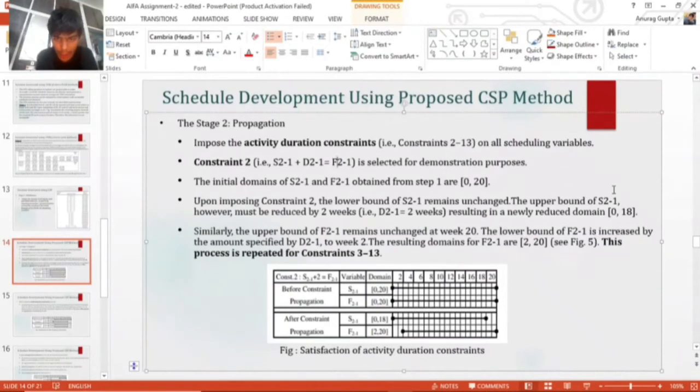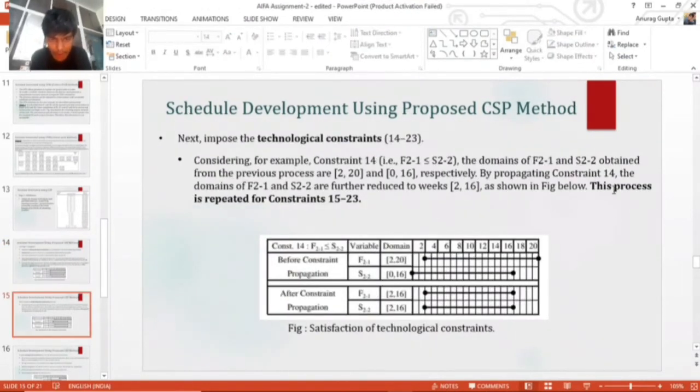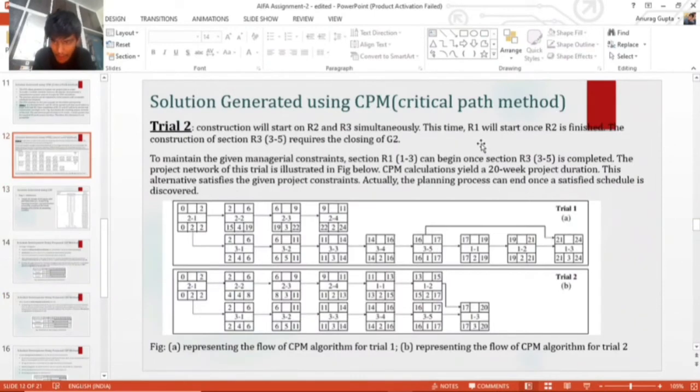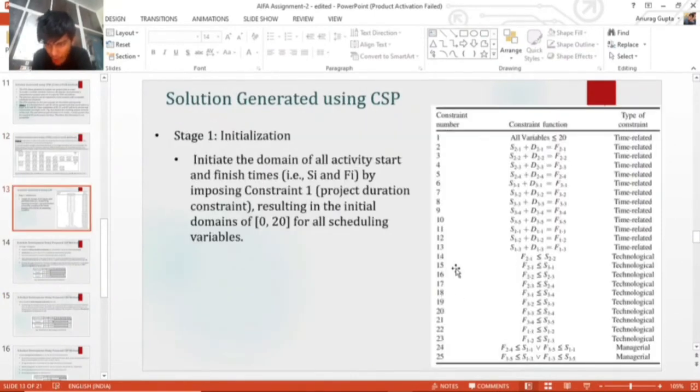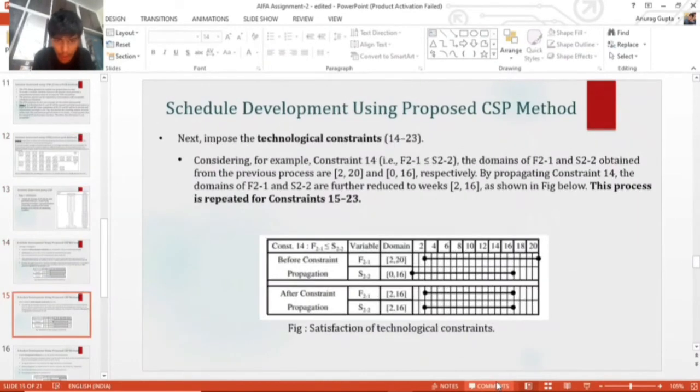Now similarly we can proceed with another time constraint, and then the next constraint is the technological constraints, which are numbered 14 to 23. In that table we have seen that these are technological constraints, which say basically f21 should be less than s22. So 21 should be finished before the start of the 22. On road 2, the 21 part should finish before the 22 part.